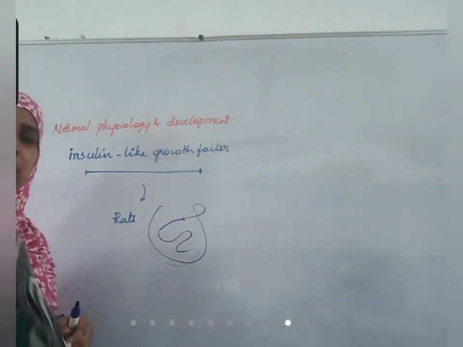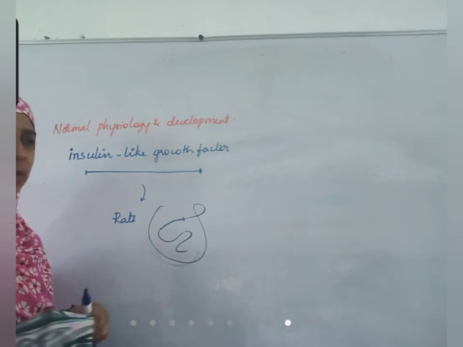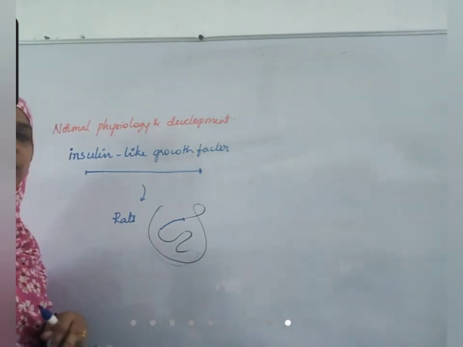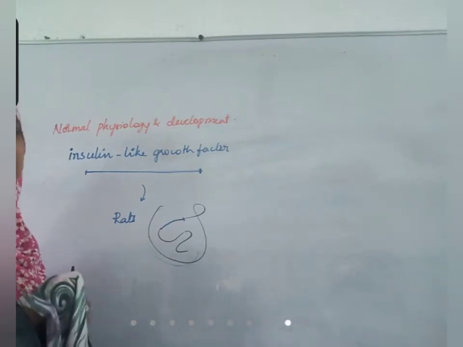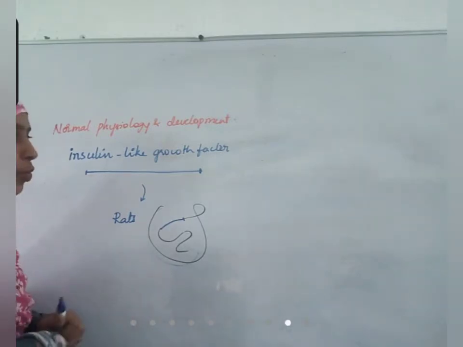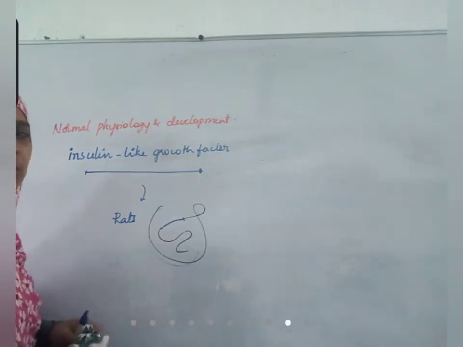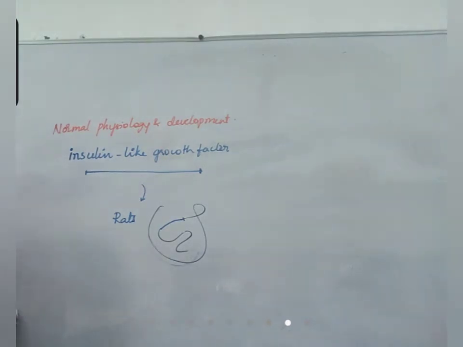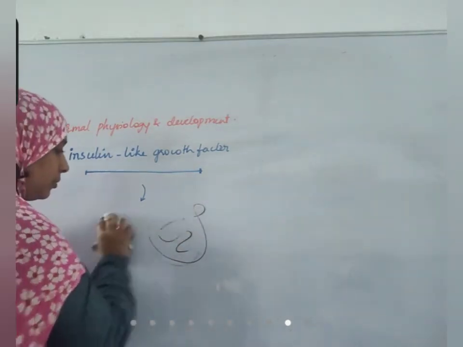Someone coming with a heart problem may not have something major; a small protein defect may be there and their heart became non-functional. To understand such defects, studying the proteins functioning around the heart is very important. Insulin-like growth factor is one example. Next is the study of a disease.